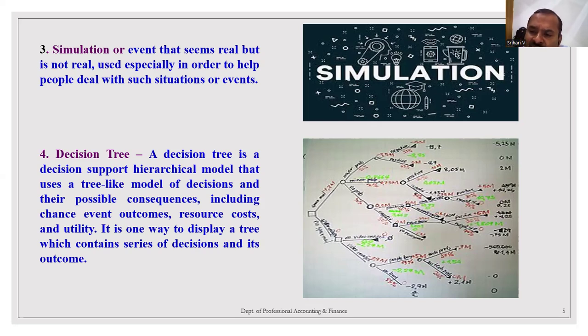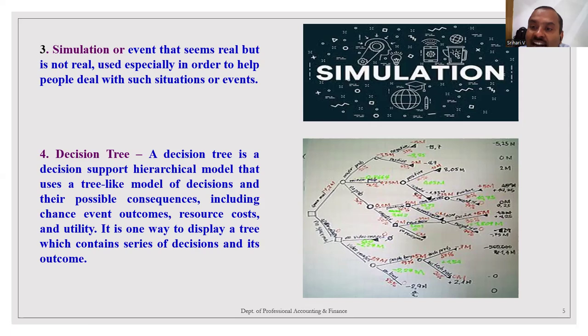Decision tree is a graphical or pictorial representation of various decisions that the financial manager is going to take. Based on the outcomes, the project will be evaluated. If the outcome earns profit, the project will be selected. If the outcome suffers a loss, the project will be rejected. This is known as decision tree. On the screen, the picture is displayed of how the decision tree looks.